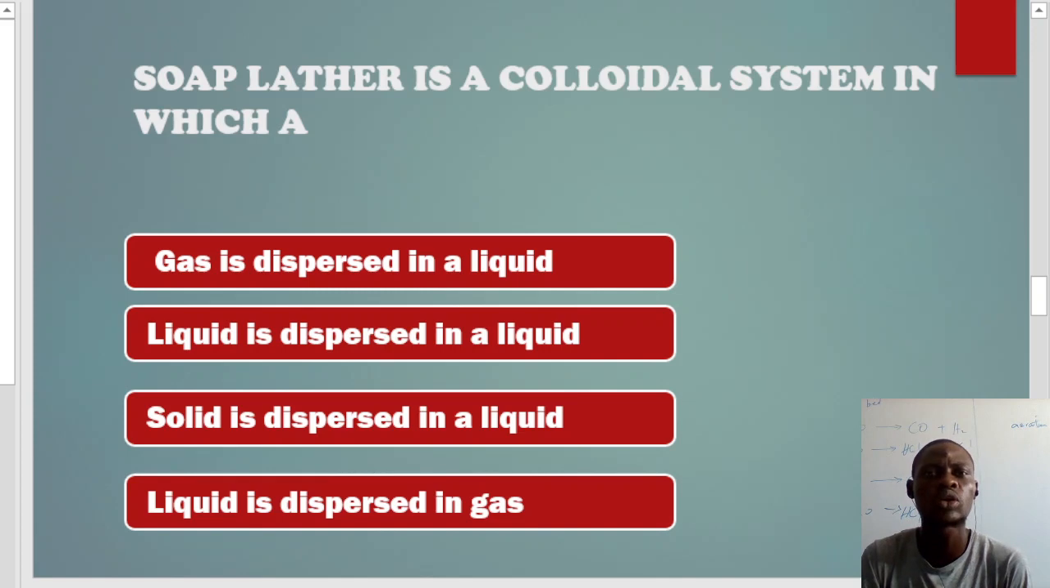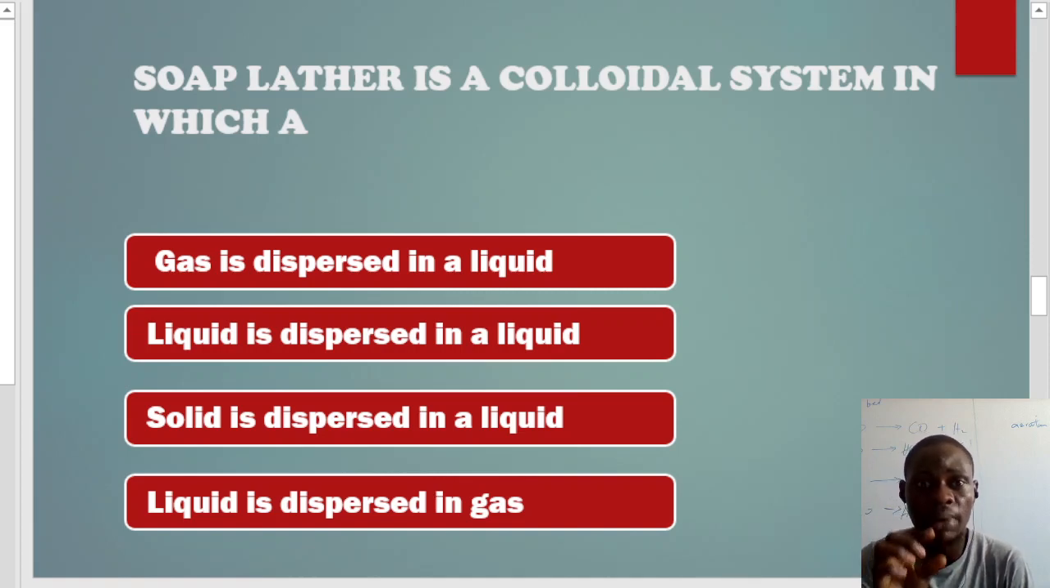While the last one is what we call sol and gel. Sol and gel is simply the dispersion of a solid in a liquid. This is an example of colloidal dispersion. But in the question given to us, they said latter is a colloidal system in which a gas is dispersed in a liquid. The latter that I'm talking about is just the foam.